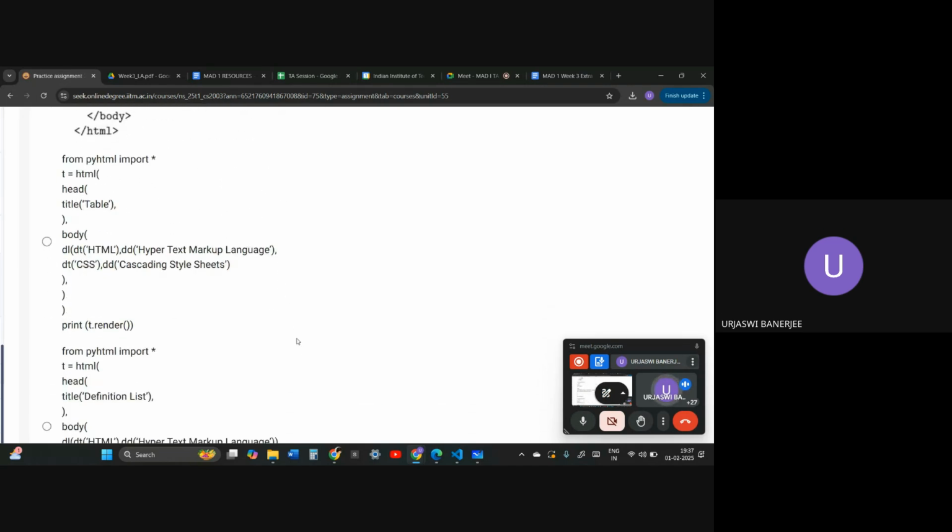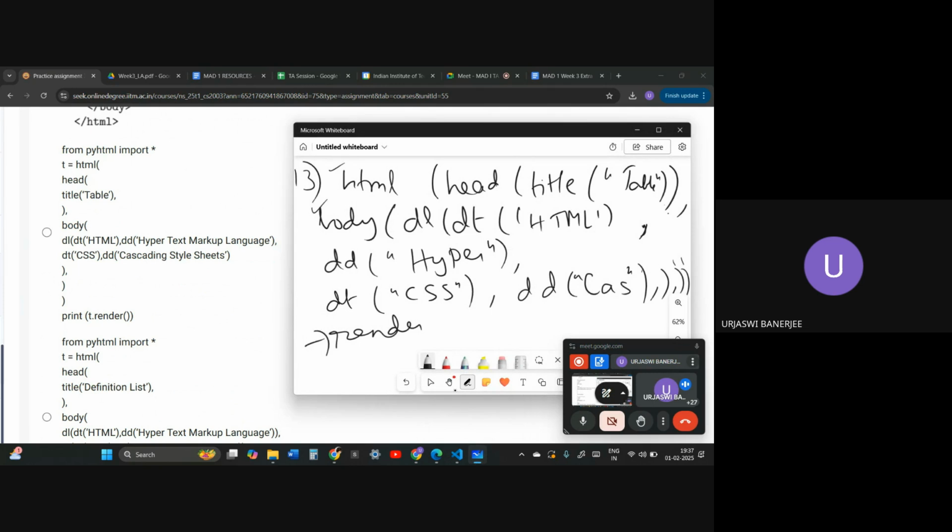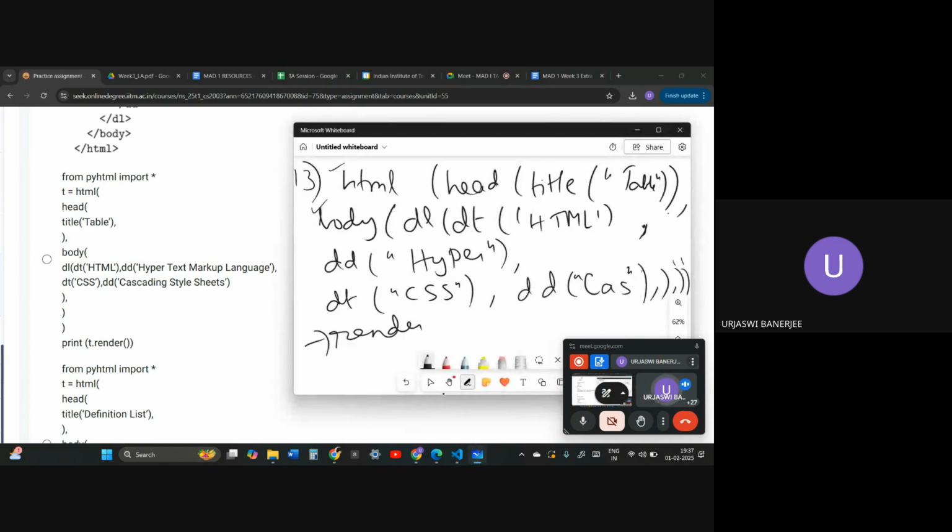Okay, so let us go through the options. So HTML and then the head, and this is the correct rendering. So this is what we got from the code. HTML and then the body tag, and then inside of the body everything is happening.